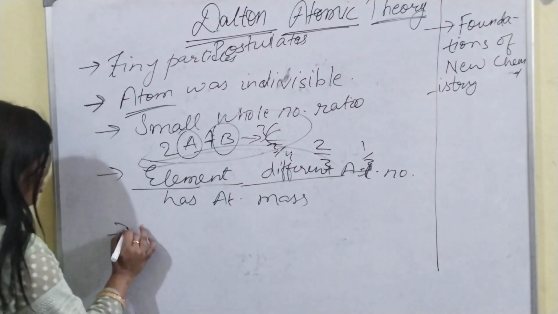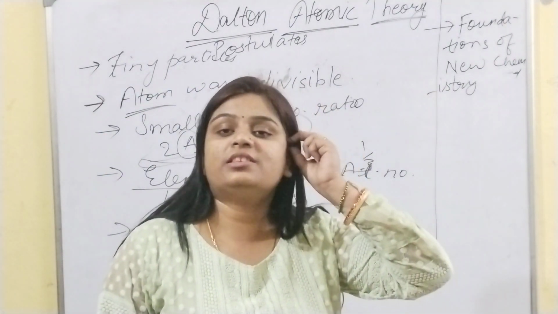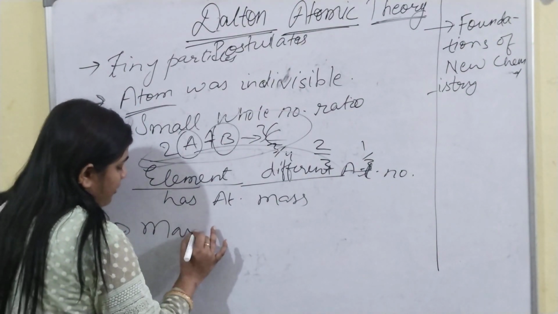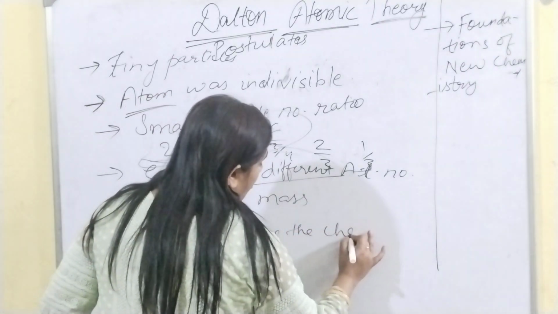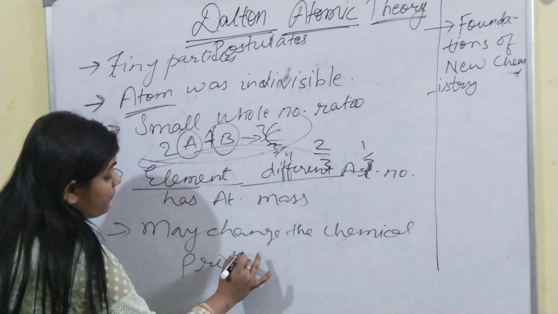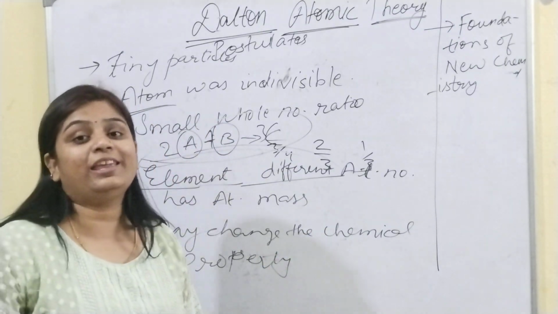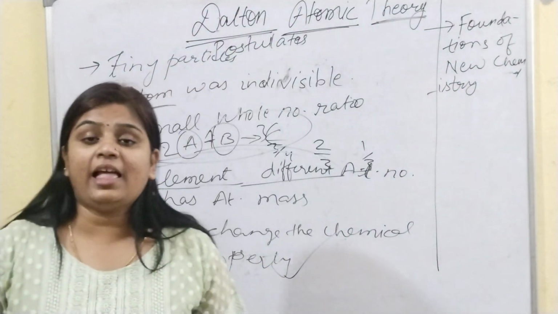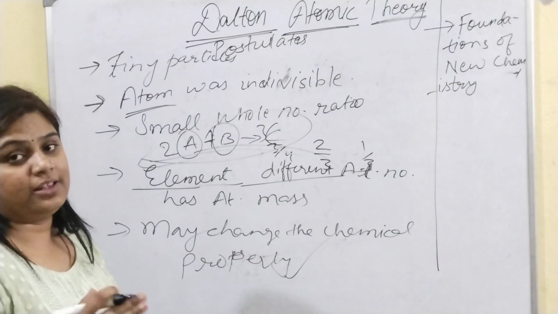And the fifth postulate was that atoms which have the same physical property may change the chemical property. That means the physical property can be the same, but the chemical property may change. Like for example, neutrons. I will come to it in the limitations, what has been changed.